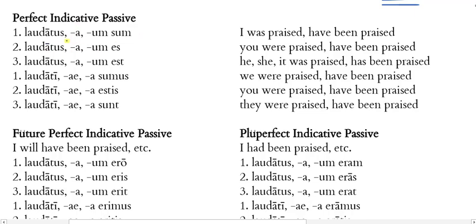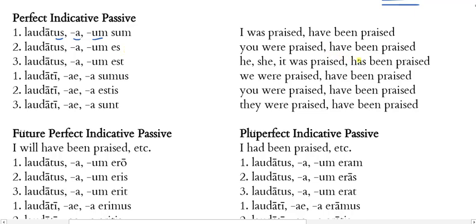I'm going to be using one of these us, a, um adjective endings. What we're going to learn as we go on is that participles are verbal adjectives. We're using a participle form here, and it's going to then decline for the right gender and number, but always nominative case here in our indicative mood for passive verbs.